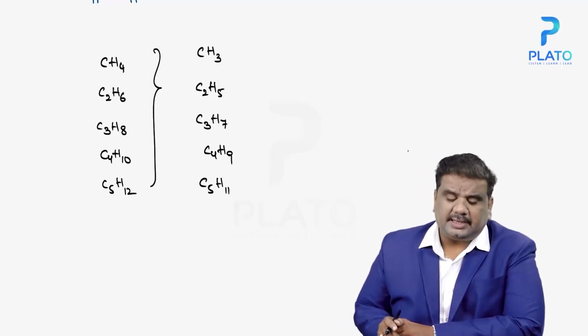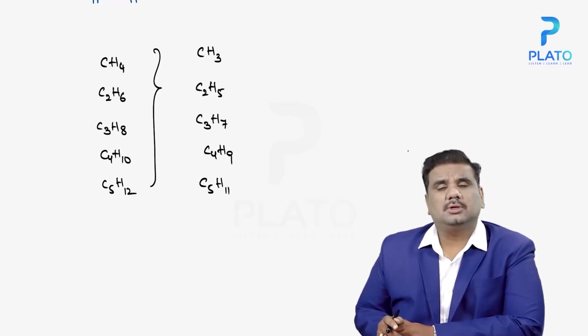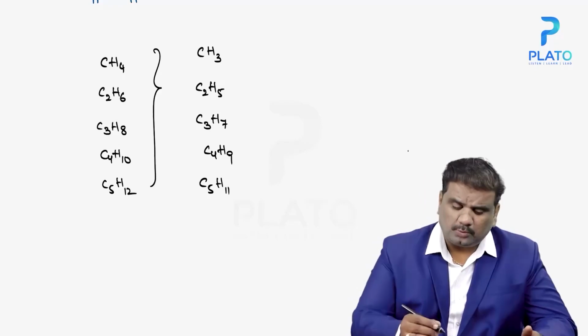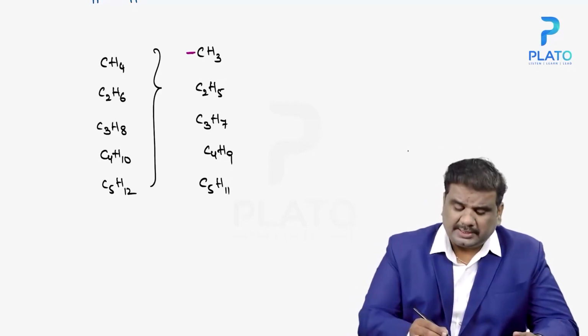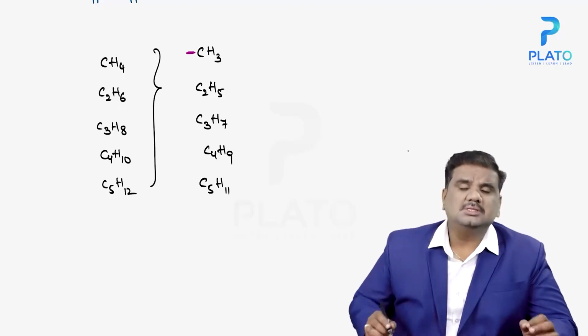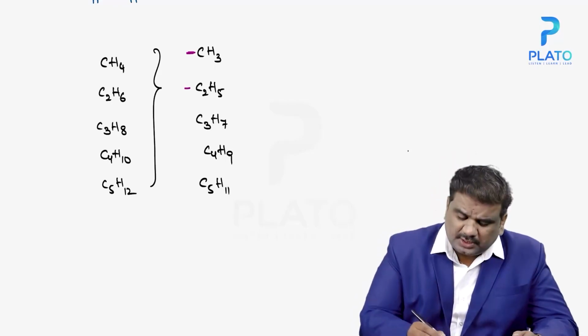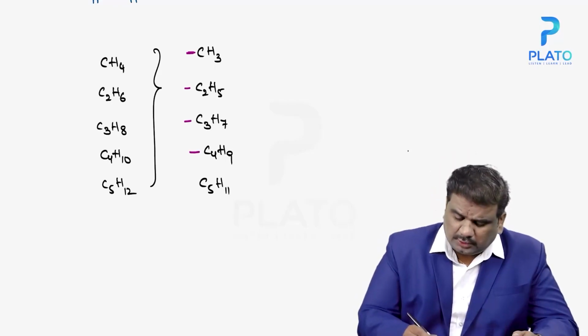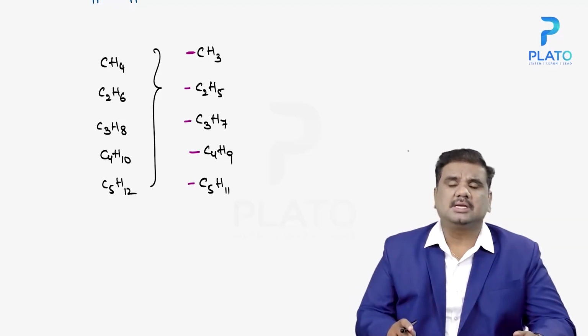For example, if you take the case of CH4, we have only 1 carbon but 3 hydrogens. So carbon needs to have 4 bonds. That is the reason why we draw a line here, indicating that this is nothing but a bond, a bond which is readily available for formation. For each and every particular compound, you need to draw a line indicating that this is ready for the formation of a bond. At the same time, this is short of 1 bond here.